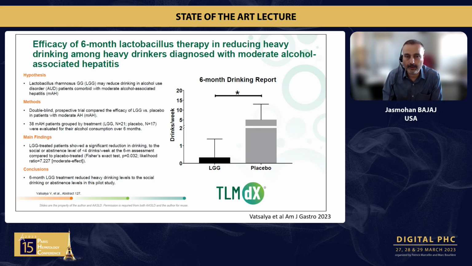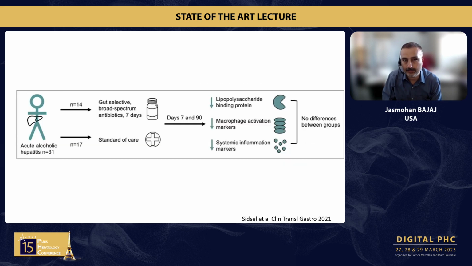Because it is blinded, it is good to know that, even though it's a patient-reported outcome, this was blinded. So it tells you very provocatively that 6-month LGG, or Lactobacillus GG, treatment reduced heavy drinking to the level of social drinking or abstinence level in this pilot study.